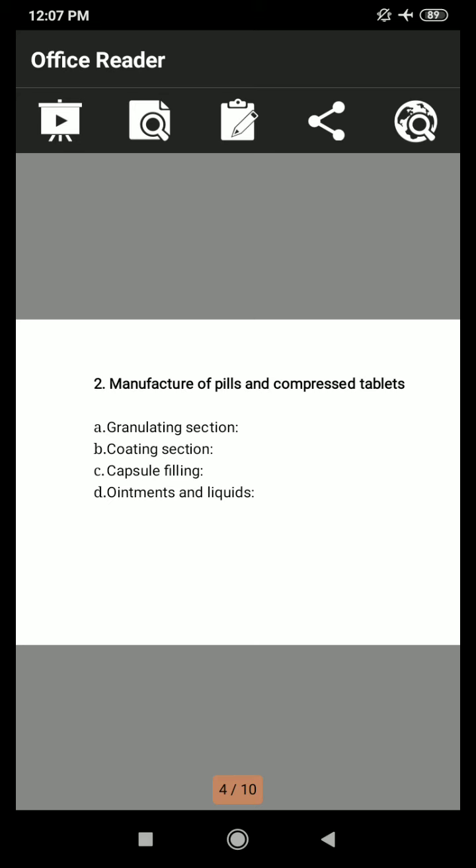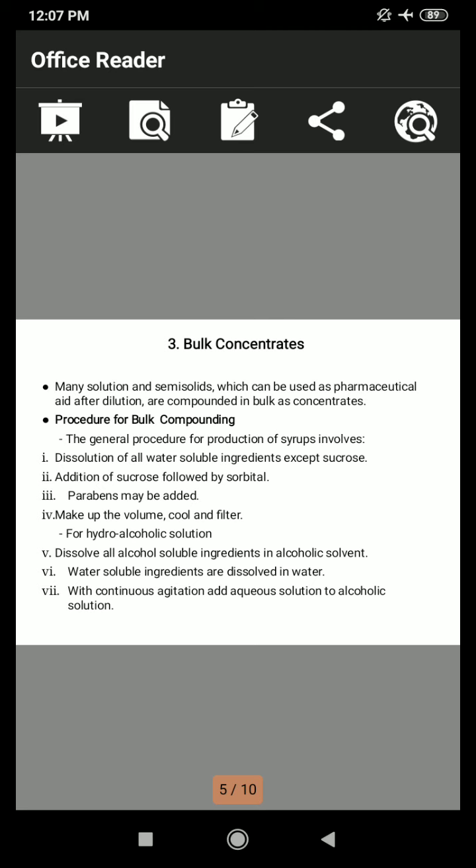The manufacture of pills and compressed tablets has those 4 points. First is the granulating section, second is the coating section, third is capsule filling, and last one is ointments and liquids. Okay, then the next point is bulk concentrates.